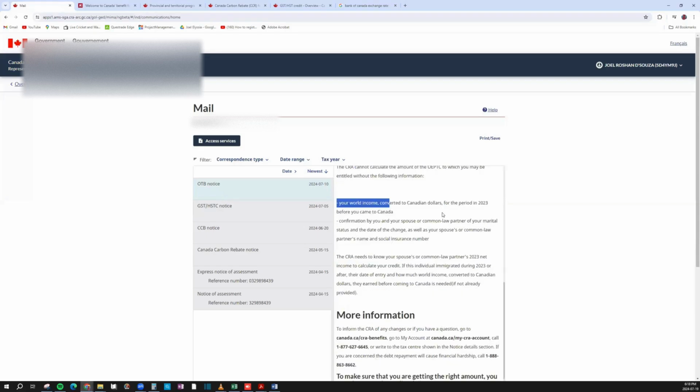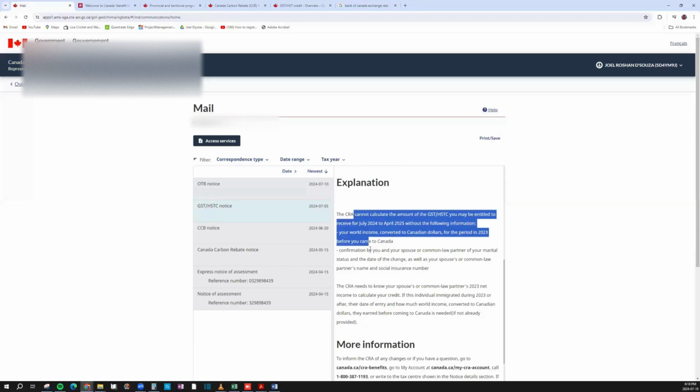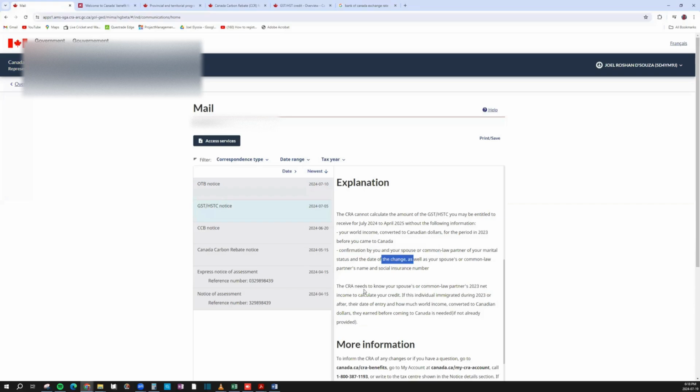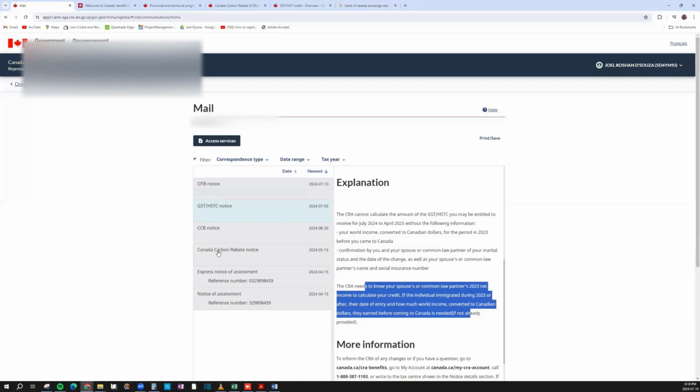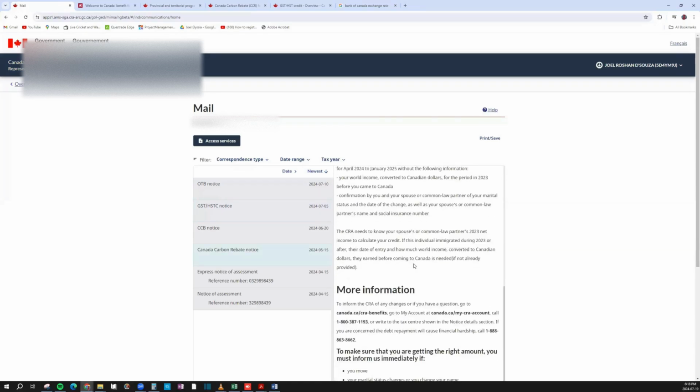One, it needs your world income, it needs a confirmation, partner details, it needs a status change date, etc. And if you look at the other two also, GST HST, it's going to say the same thing. You need your world income converted into Canadian dollars, confirmation, and it needs to know your spouse's details. I've copied and pasted the three notices so that you have an idea of what they're asking.